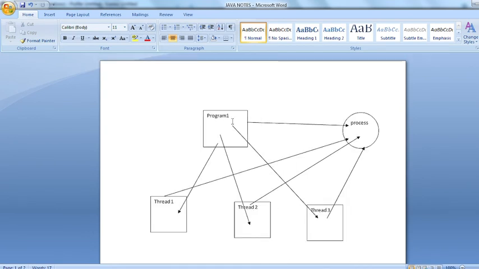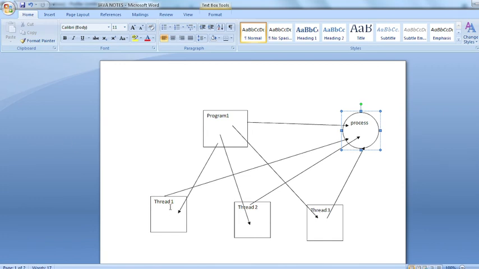So what have you got? The same program we have divided into multiple threads, 1, 2, 3. And all these threads have an equal chance of getting the processor, and the threads are going to get the processor according to the requirement.